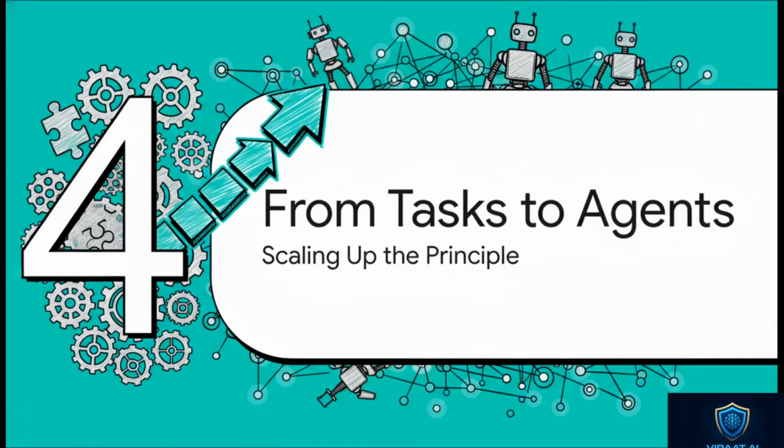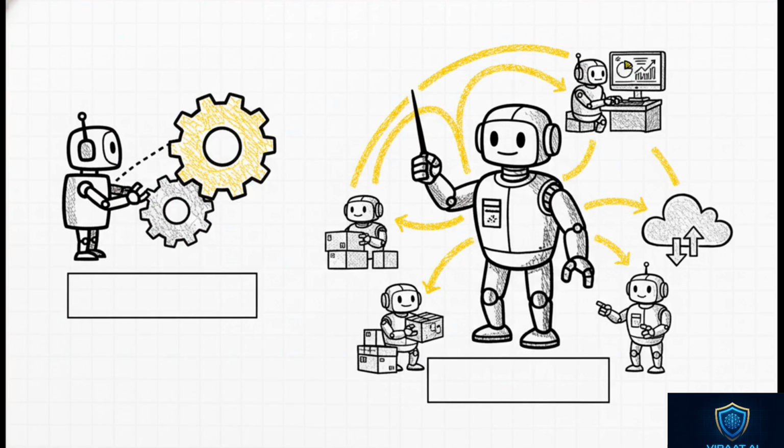Okay, so we've seen how decomposition works for individual, tiny tasks. Now, let's zoom out and see how this very same principle lets us build something much, much bigger. Autonomous AI agents. An AI agent? Well, it's the next level up. It doesn't just complete one tiny task, it can actually orchestrate an entire workflow. It can reason, it can act, it can remember the context of what it's doing.